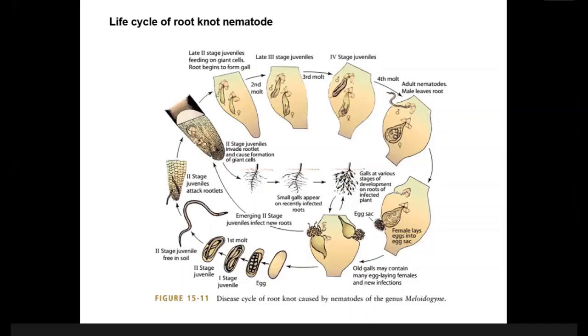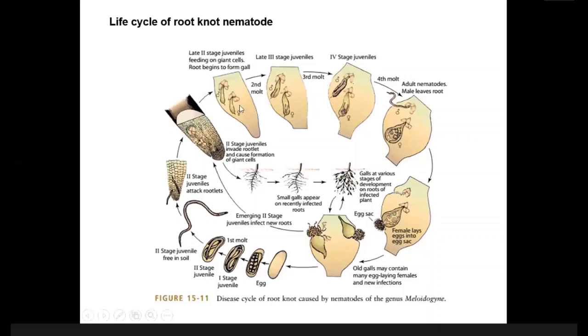Among these numerous effectors or enzymes or proteins, some will disrupt the cell cycle of the root, the normal cell cycle.